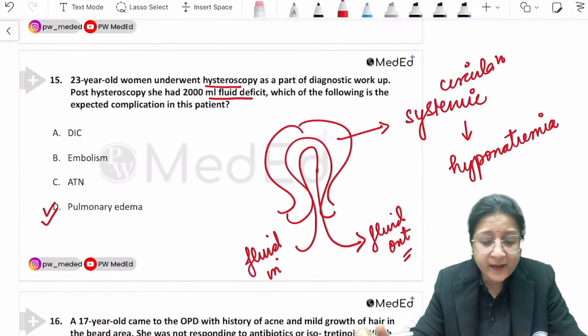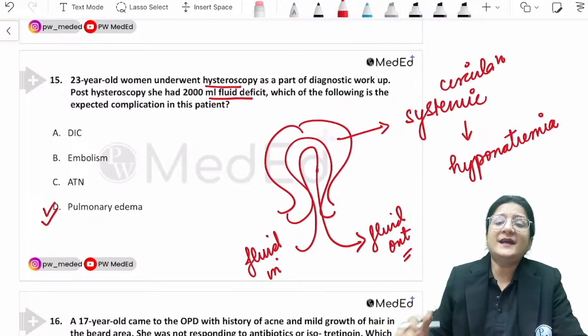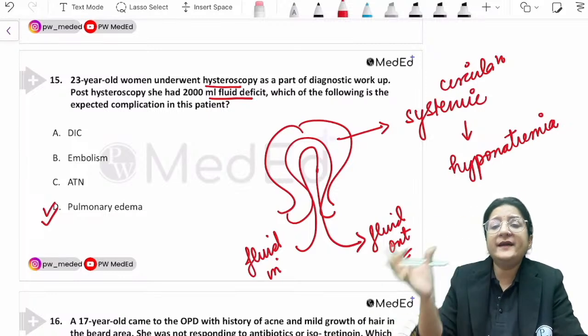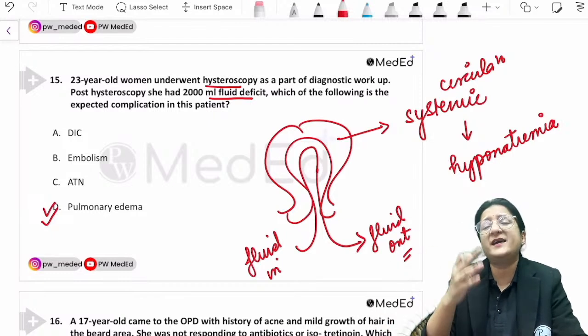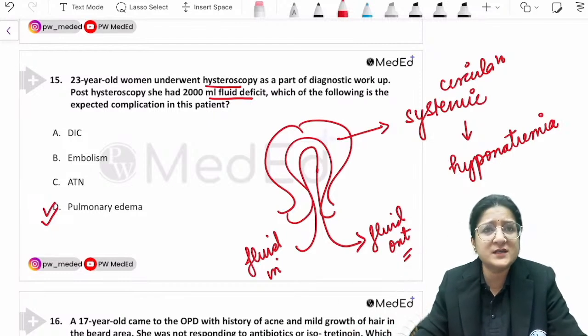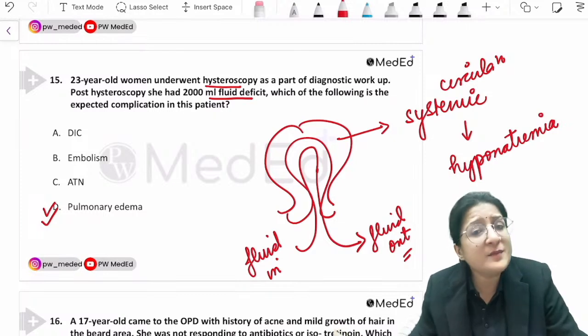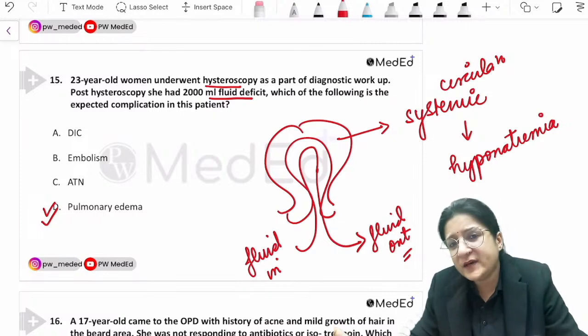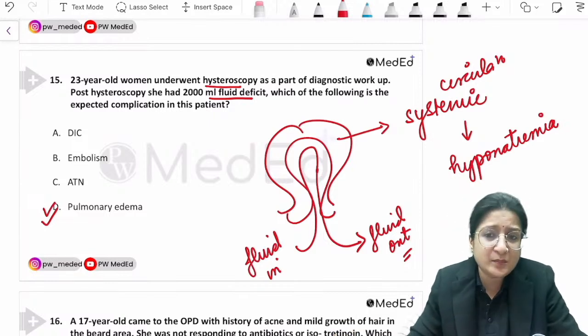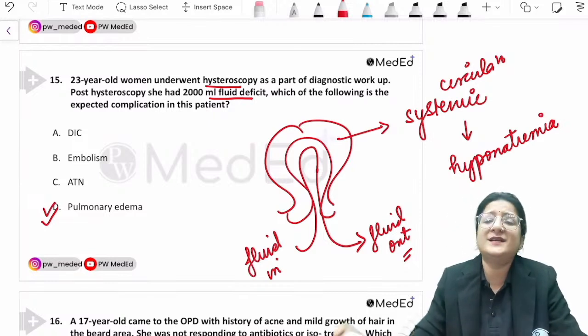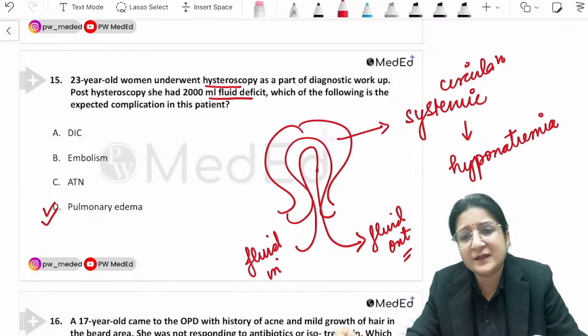You're right. Okay, so now that you understand this logic here, that the fluid enters the systemic circulation, the fluid that we are using in hysteroscopy is either a glycine based fluid or normal saline. All those fluids are either isotonic or hypotonic than the plasma.